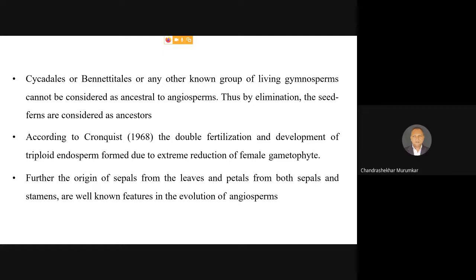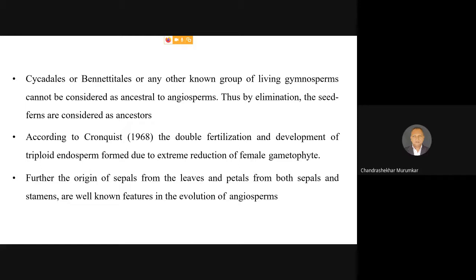Cycadales or Gnetales or any other known group of living gymnosperms cannot be considered as the ancestor to angiosperms. And thus, because of the elimination process, as these are not relatives, by the elimination process, seed ferns are now considered as the ancestors for the angiosperms by many authors. And this particular idea has become much more popular in the 21st century.